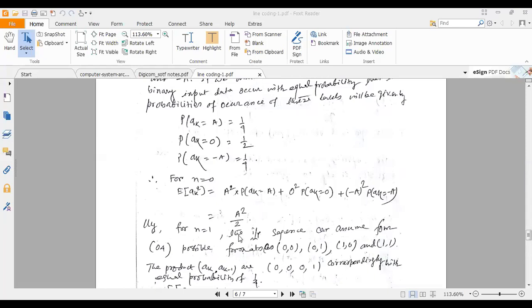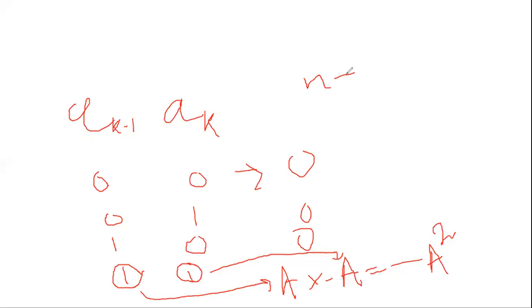इस n is equal to 1 के लिए क्या होगा? जैसे मैंने तुमको दिखा रहा था, हम दिखाया था यहाँ पे. So देखो for n is equal to 1. So AK minus n, AK minus 1, 0, 0, 2 bit हो गया, 0, 0, 0, 1, 1, 0, 1, 1. So all are 0. But A 1, 1 के लिए क्या होगा? This 1 के लिए A, this 1 के लिए minus A, तो minus A square. So 0, 0, 0, minus A square are the combinations. Okay, for n is equal to 1.